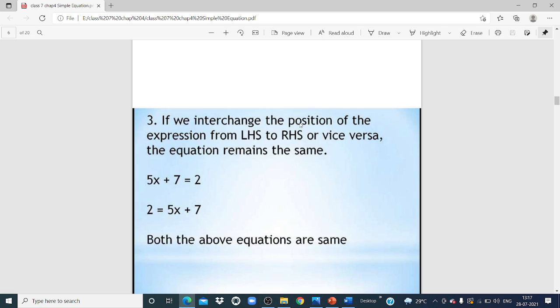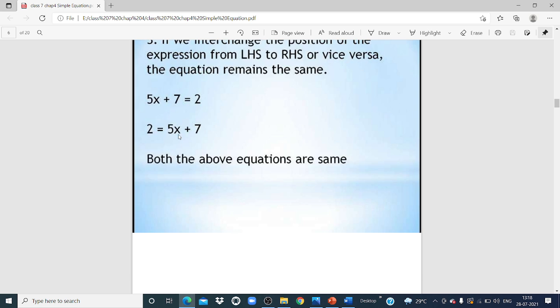Now the third point. If we interchange the position of the expression from LHS to RHS or vice versa, the equation remains the same. Getting it? If we interchange the position of LHS and RHS, the answer remains the same.